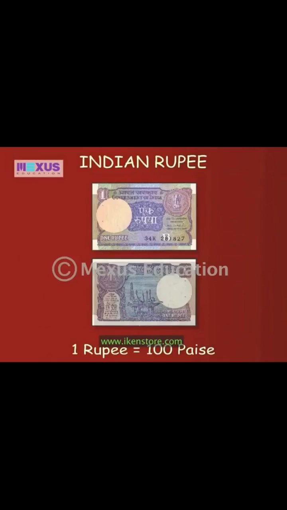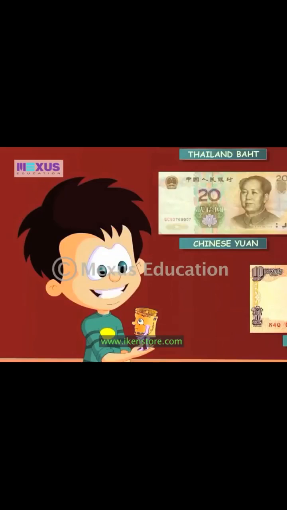You are right! Indian currency is divided into rupees and paise. 1 rupee is equal to 100 paise. Exactly! Wow, that was great.